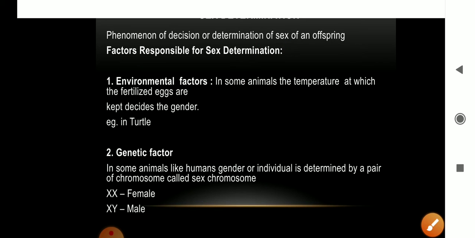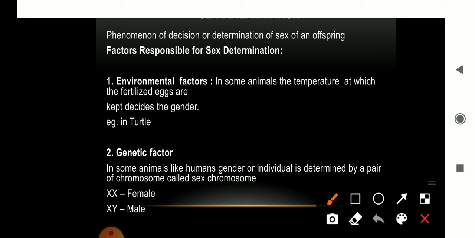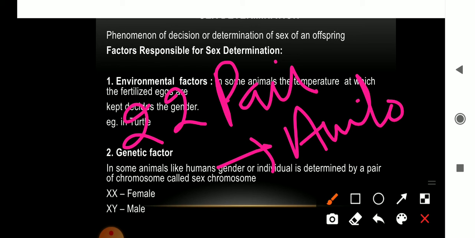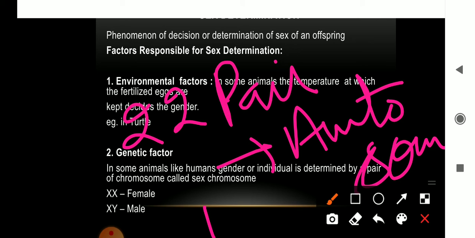Out of these 23 pairs, 22 pairs are called autosomes. And one pair, which is responsible for sex determination, is called the sex chromosome.